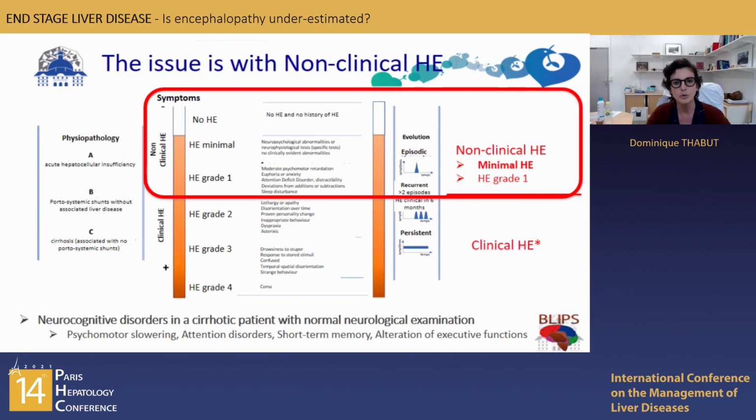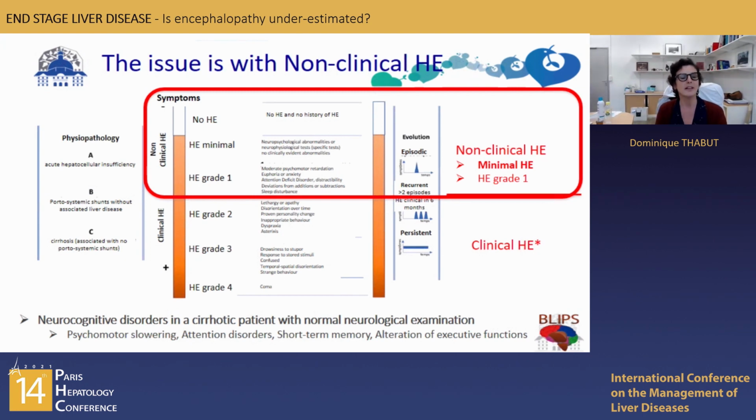Non-clinical HE includes minimal HE and HE grade 1. Minimal HE is nothing except abnormalities in neuropsychological tests, and grade 1 HE includes psychomotor slowing, euphoria, anxiety, sleep disturbances. And often the caregivers are saying that the patient is having the symptoms, and that's how you can detect it.